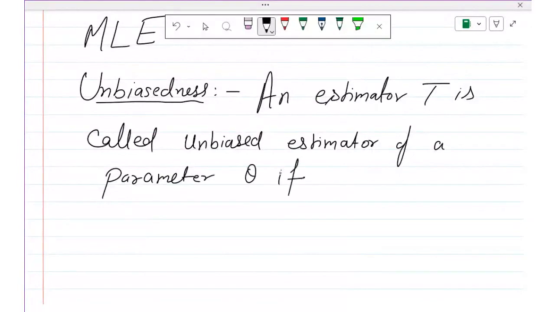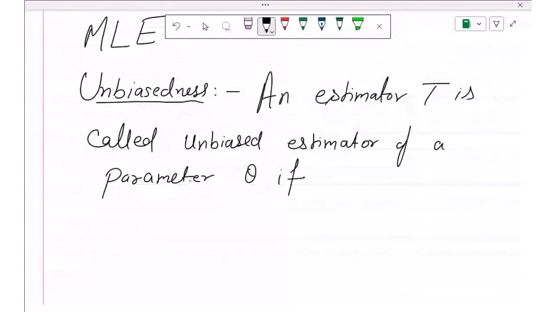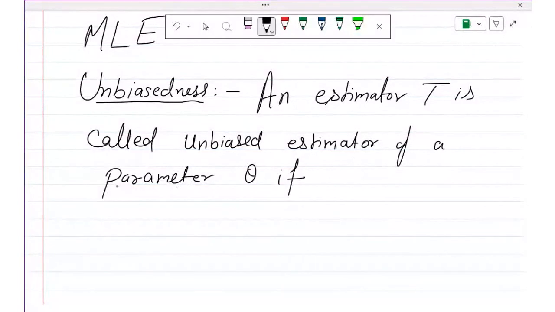Suppose you want to estimate the theta value. Theta is related to population. Parameter means anything which is related to population. So if you want to estimate theta with the help of T estimator, then when will you say this T is an unbiased estimator for this parameter theta? The answer is